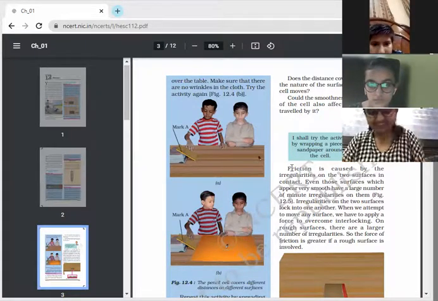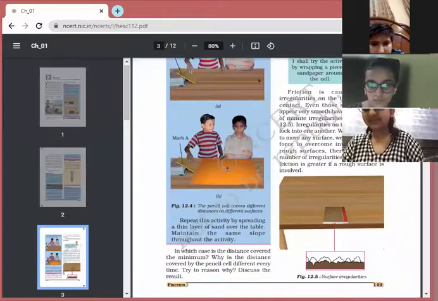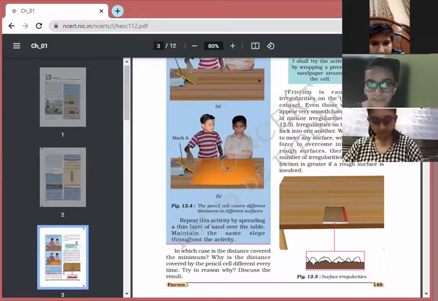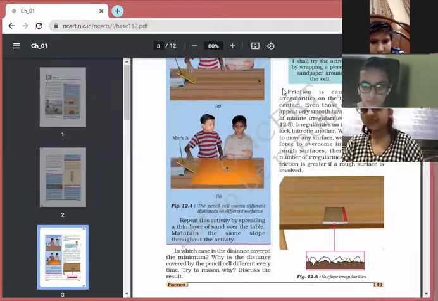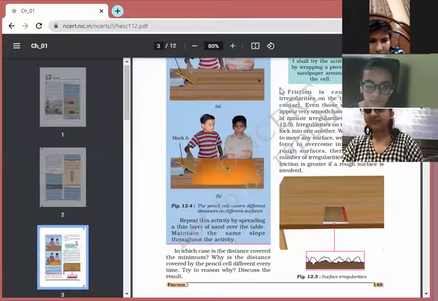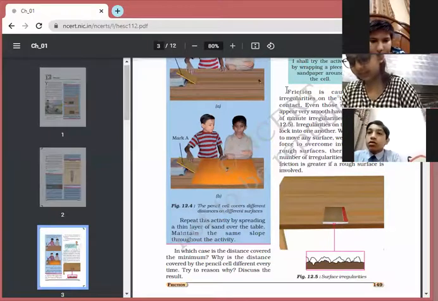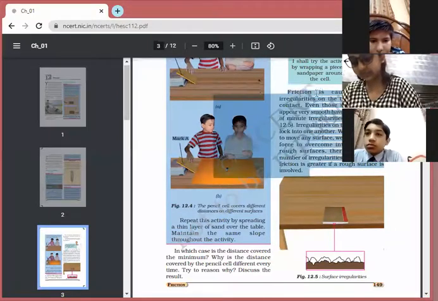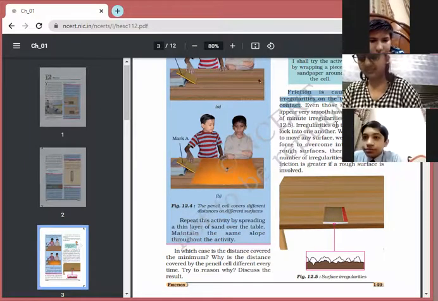Next, it's a very important question. This is the cause of friction. What is the cause of friction? Yes, Veronica, read this paragraph. Friction is caused by the irregularity on the two surfaces in contact. Even those surfaces which appear very smooth have a large number of minute irregularities on them. This word is minute irregularities.